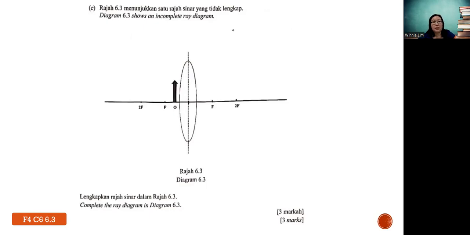Okay, so like this case, we will draw from the object head. If you do not know, then you learn together with teacher right now. Parallel ray, touch the lens, already what happens? Cut through focus point. Okay, then another one from object head with the center of the lens. What do you do? Cut through. Supposedly, you're supposed to find the intersection point between the 2 rays that you construct. But in this context, you see, my red ray and the green ray, are they going to intersect after they pass through the lens, when they move towards the right-hand side?